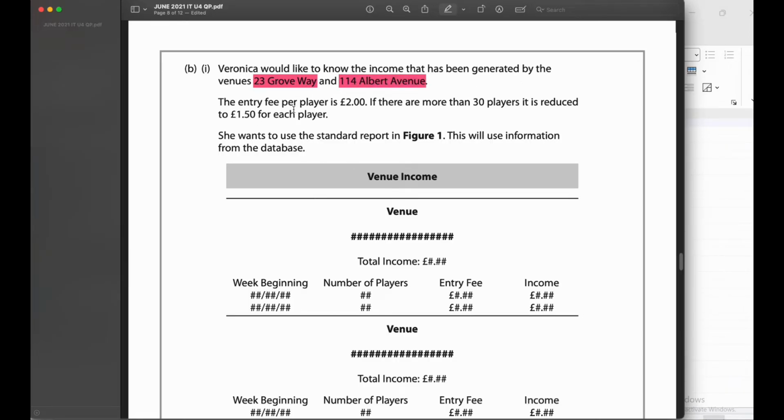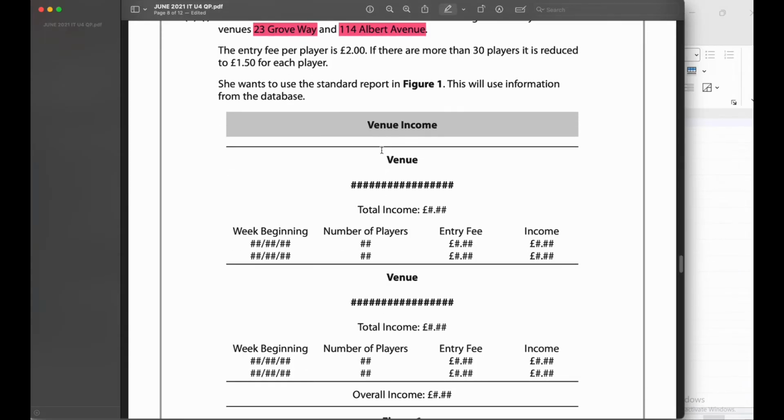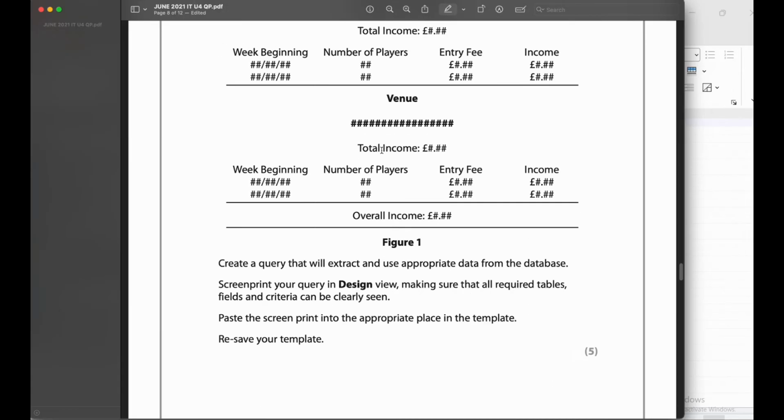The entry fee per player is £2. If there are more than 30 players, it is reduced to £150 for each player. That means if the players are below 30, then it should be £2. Otherwise, if it's more than 30 players, then it must be £150 for each player. She wants to use the standard report in figure 1, which will use information from the database.